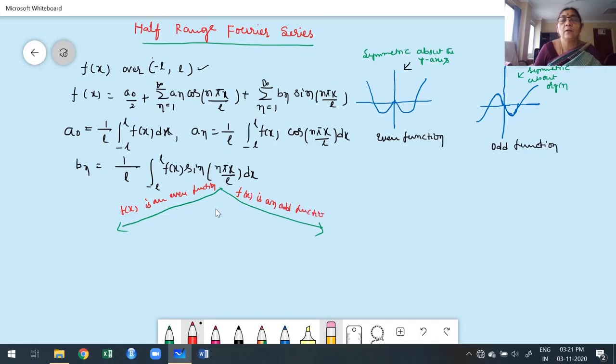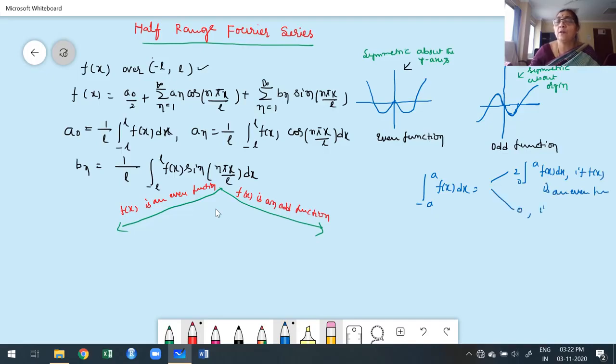Now suppose the function is an even function. We already discussed which value is 0: Bn is 0. Why? Because of the definite integral property. You already know that the definite integral property is: integral from minus a to a of f of x dx is twice the integral from 0 to a of f of x dx, if f of x is an even function. And it is 0 if f of x is an odd function.